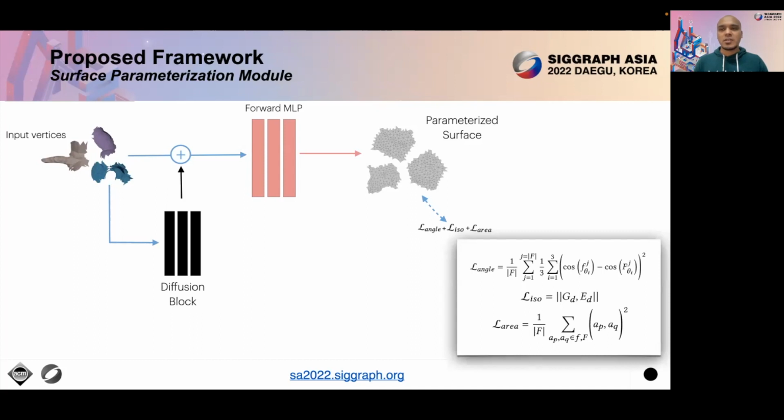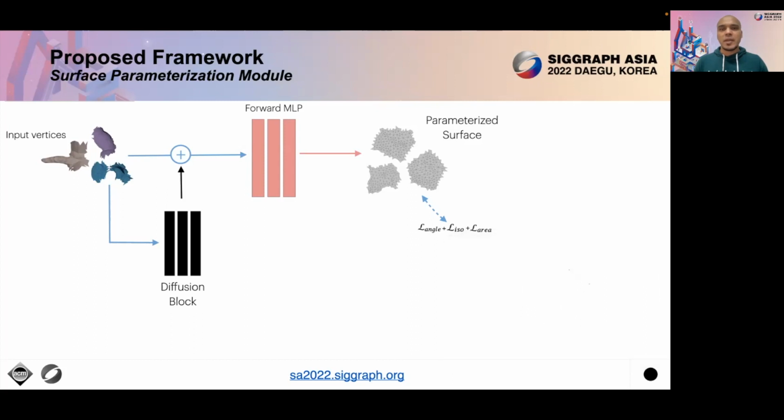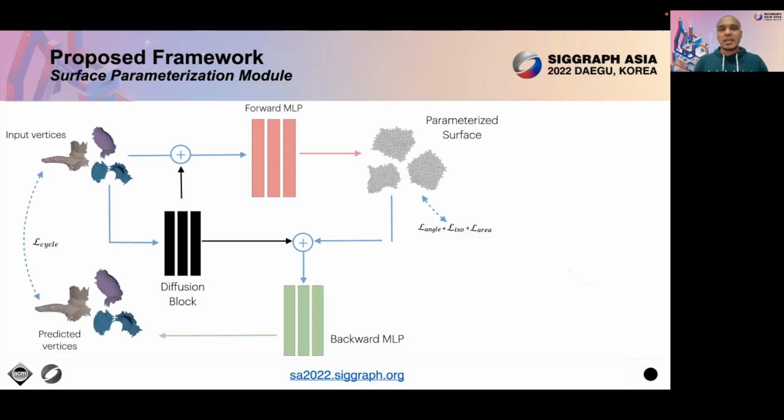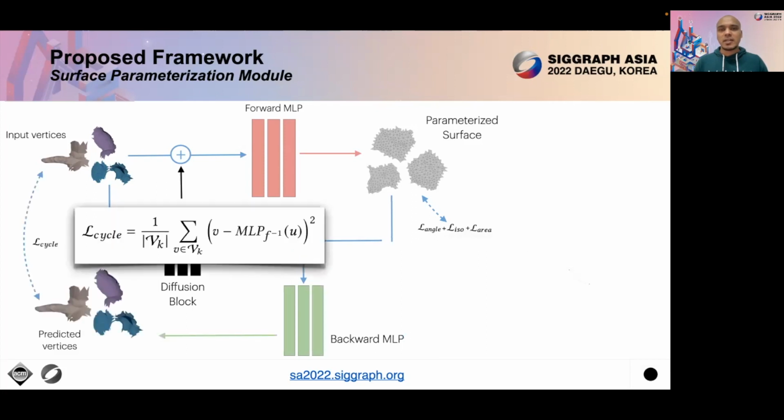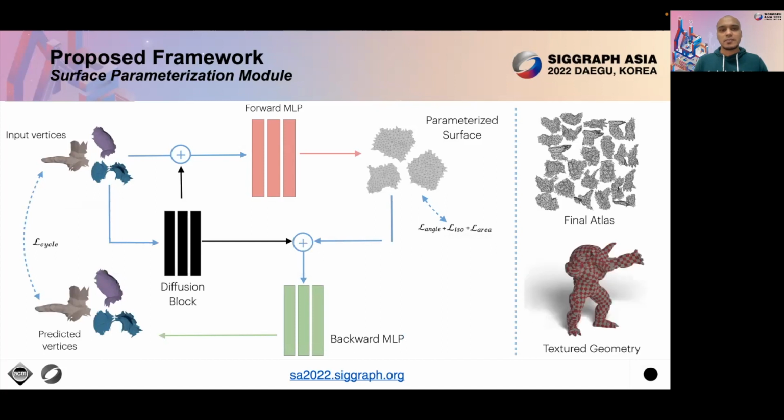L-ISO minimizes the difference between the geodesic distance on the 3D surface and the Euclidean distance in the UV space. Another backward MLP maps the UV vertices back to 3D, and L cycle loss is imposed between the reconstructed and input 3D surfaces. This cycle consistency loss is used to ensure bijectivity.